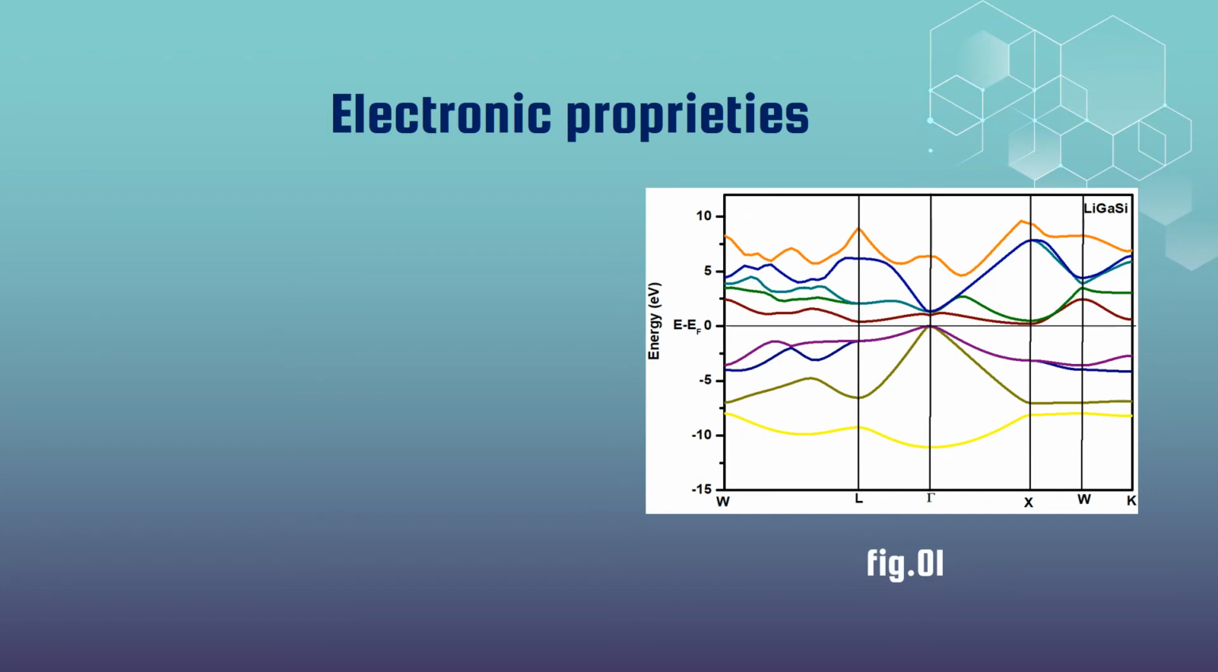Figure 1 shows the electronic band structure of LiGaSe along the principal symmetry directions of the Brillouin zone. From this figure, we notice that the maximum of the valence band for LiGaSe is at point gamma, and the minimum of the conduction band is at point X. That is to say that the compound LiGaSe has an indirect gap, an indirect semiconductor, gamma-X.